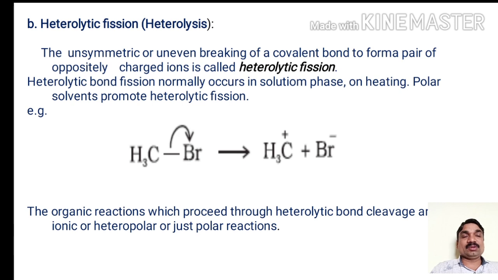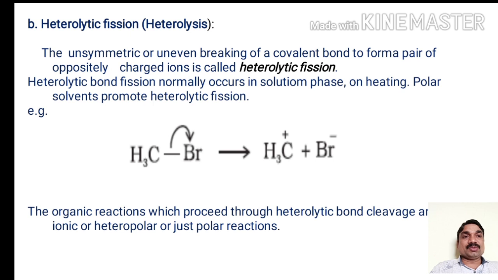As we promote this fission or breaking of the bond, it results in the formation of two fragment species, one fragment of bromine and one fragment of CH3. The CH3 fragment carries a positive charge and the bromine fragment carries a negative charge. The organic reactions which proceed through heterolytic bond cleavage are ionic, heteropolar or simply polar reactions.